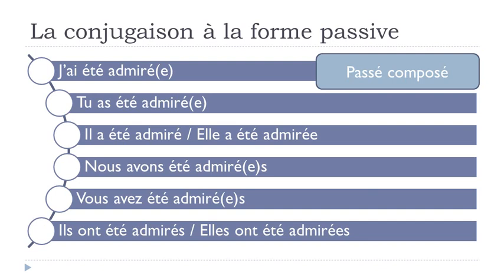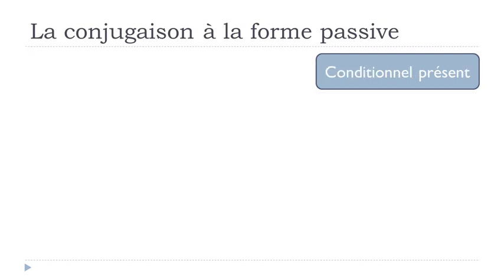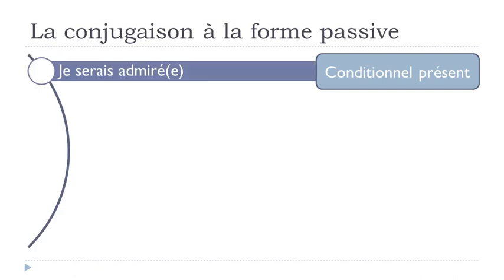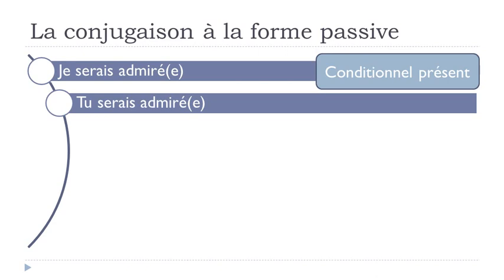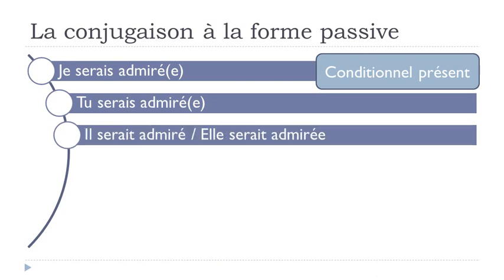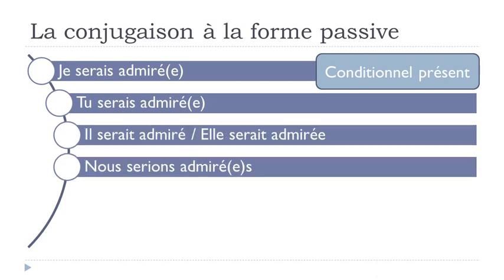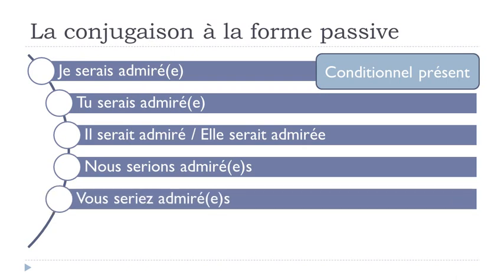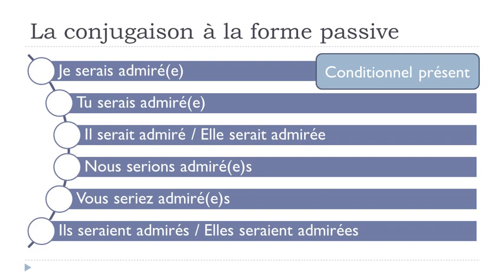All right? So if we want to make it at the conditionnel présent form, then we will get je serais admiré, tu serais admiré, il serait admiré, elle serait admirée, nous serions admirés, vous seriez admirés, ils seraient admirés, elles seraient admirées.